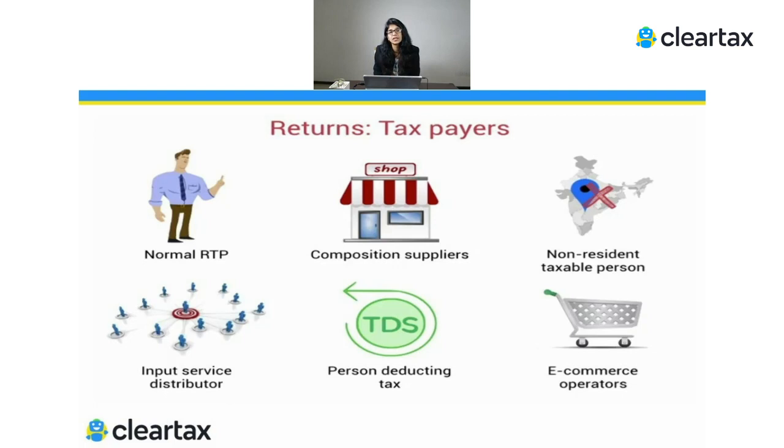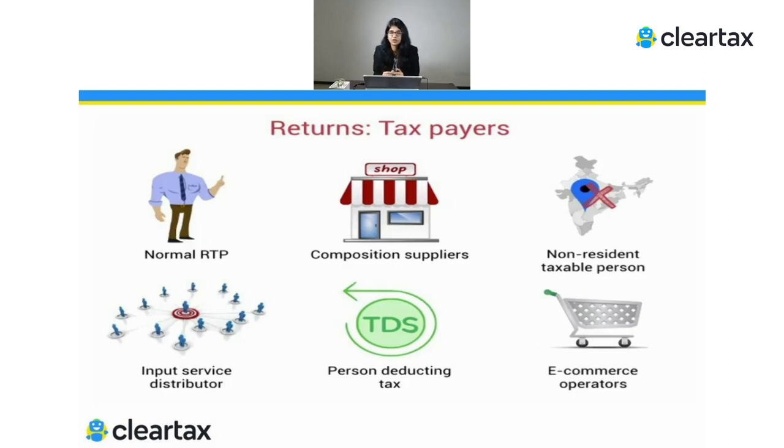Now, the second type of person is a composition supplier. The government has given a scheme where the person can opt for a composition scheme, where the government says you just give me a flat rate of tax. So you don't have to worry about the ITC, you don't have to worry about maintaining books of account. Whatever sales you are making, just give me 1% of that. In general, it's 1%.